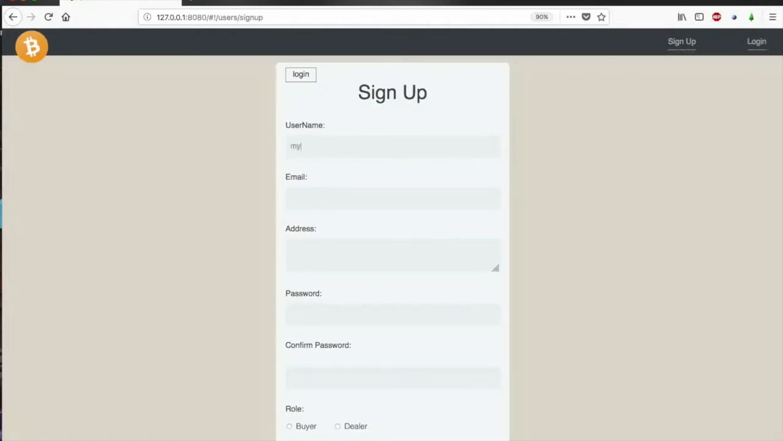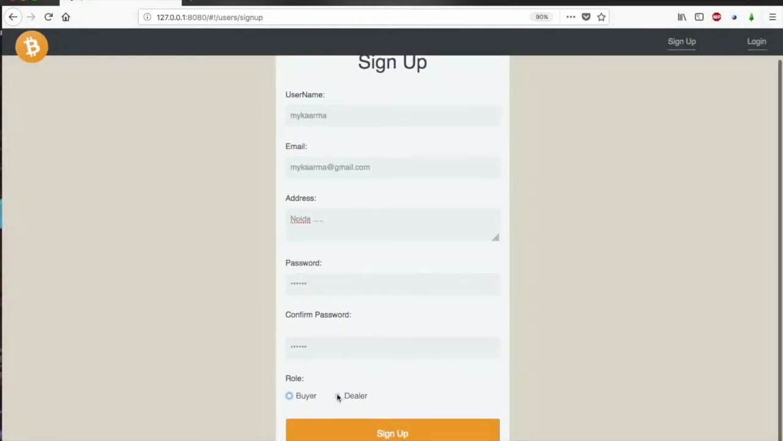So let's do MyKaarma, MyKaarma, Karma at gmail.com, and the address is Noida, and the password is 12356.